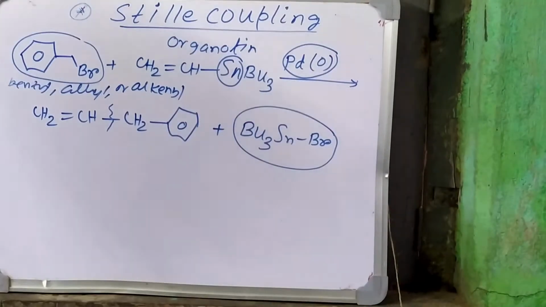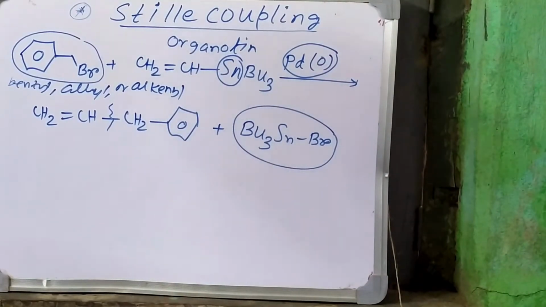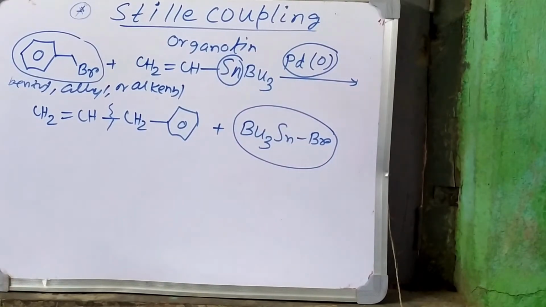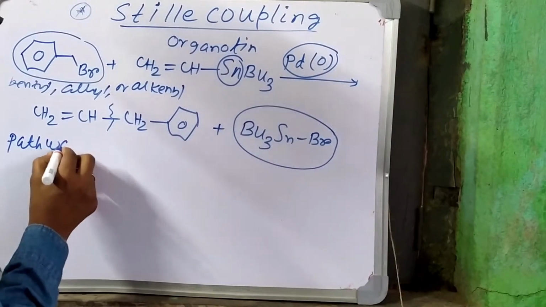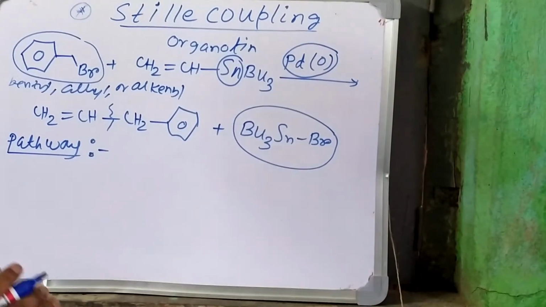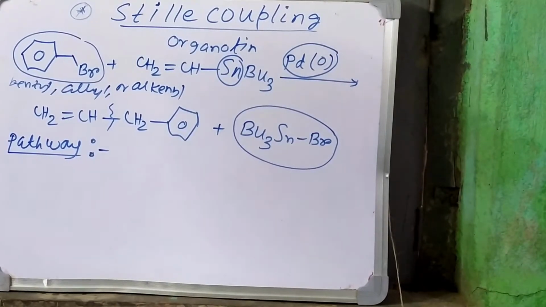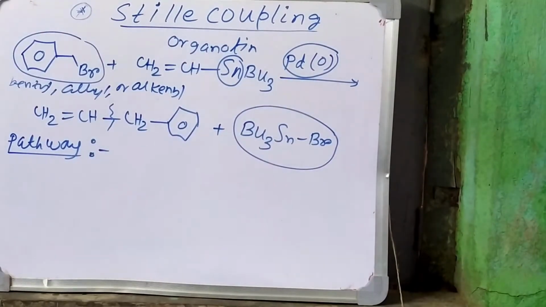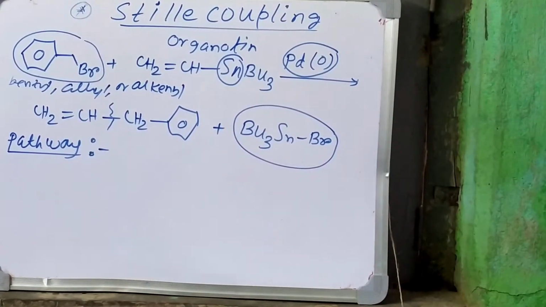So what is the pathway of this reaction? The pathway is exactly the same as the Suzuki coupling or Sonogashira coupling reaction. Let's draw the pathway. Actually, the pathway of all the organometallic reactions is the same: first oxidative addition, then transmetallation, then reductive elimination, except the Heck coupling. I will talk about the Heck coupling later, but for all the reactions excepting the Heck coupling, the mechanism is more or less the same. Let's draw the mechanism first.